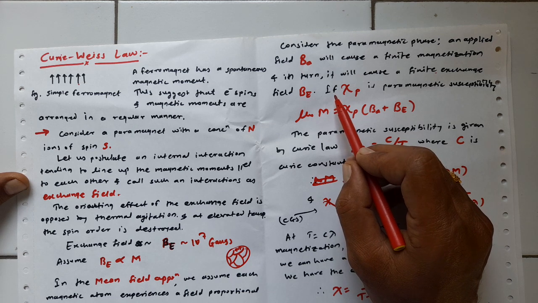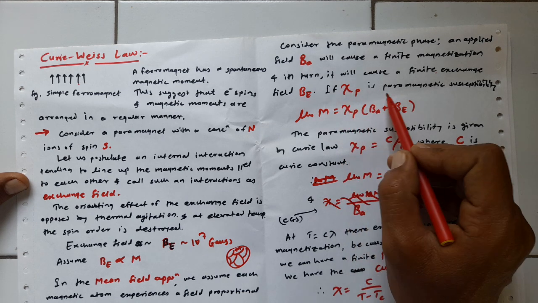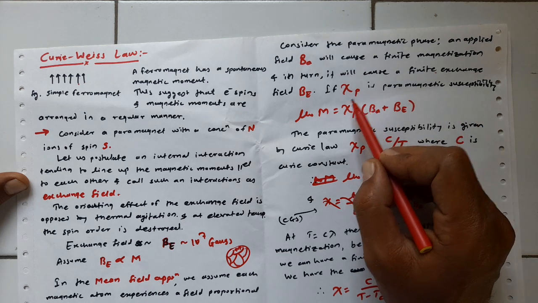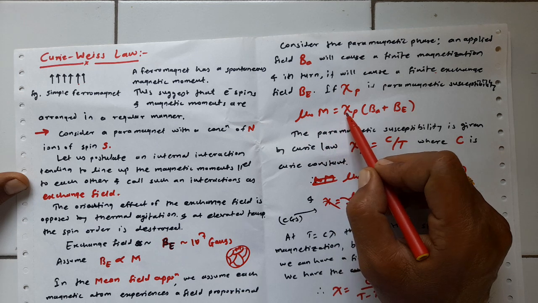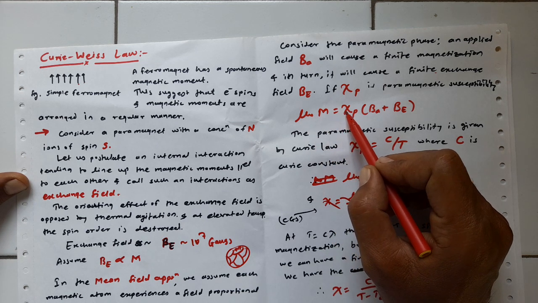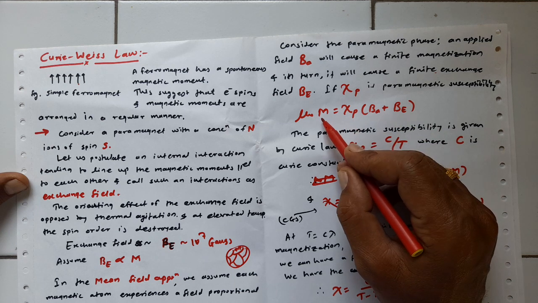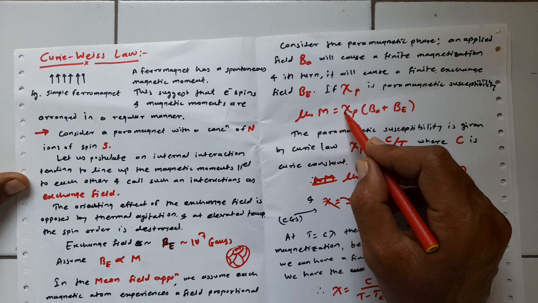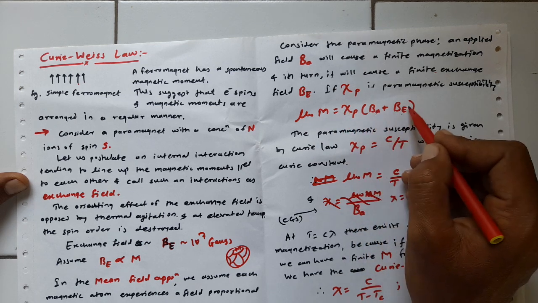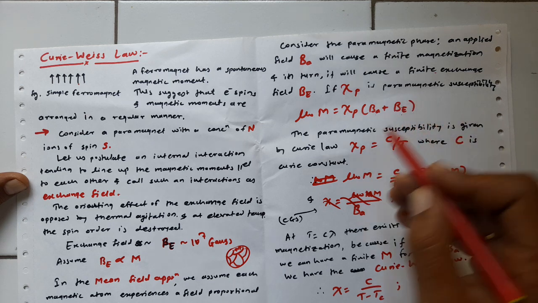Suppose chi_p is the paramagnetic susceptibility, where p stands for paramagnetic. Then we can write mu 0 M is equal to chi_p times (B_A plus B_E), where B_A is the applied field and B_E is the exchange field.